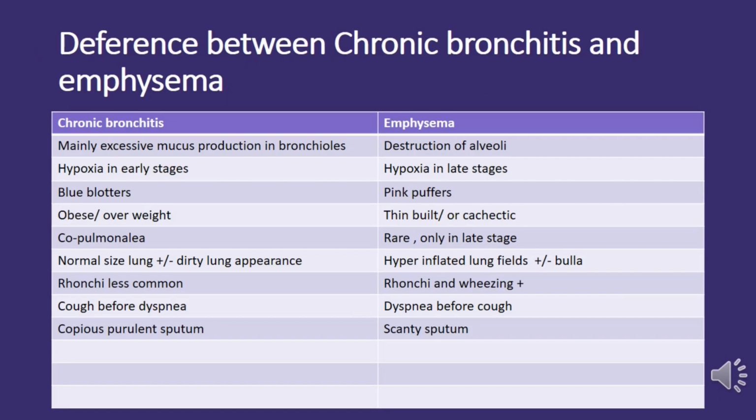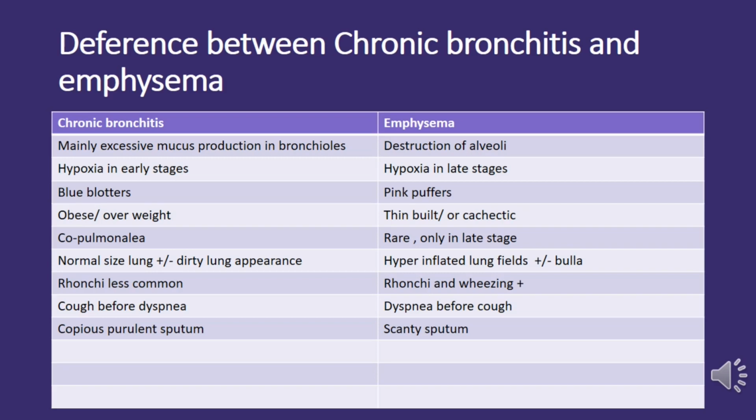Let's examine the distinctions between chronic bronchitis and emphysema, two variants of chronic obstructive pulmonary disease, COPD. Each presents with unique features, leading to differences in patient characteristics. Chronic bronchitis is primarily characterized by excessive production of mucus in the bronchioles. Emphysema, on the other hand, is characterized by the destruction of alveoli, the small air sacs in the lungs.